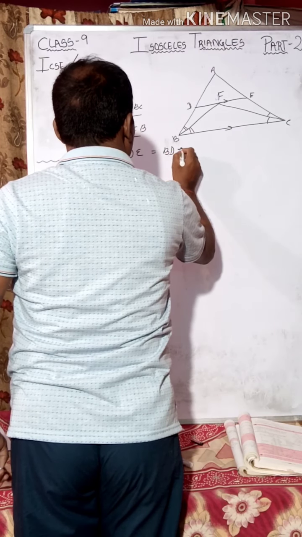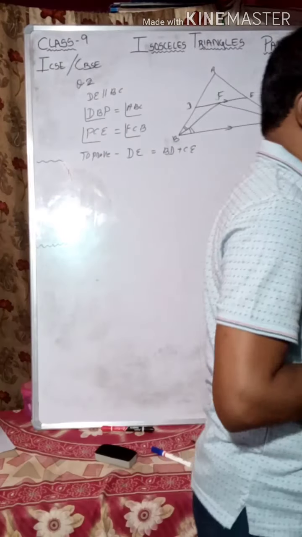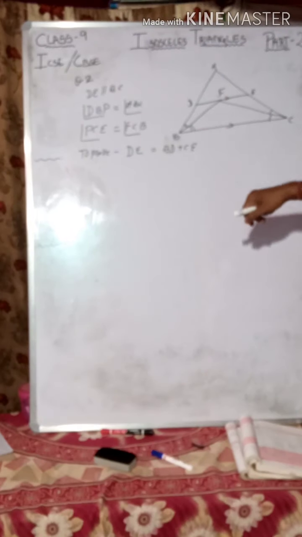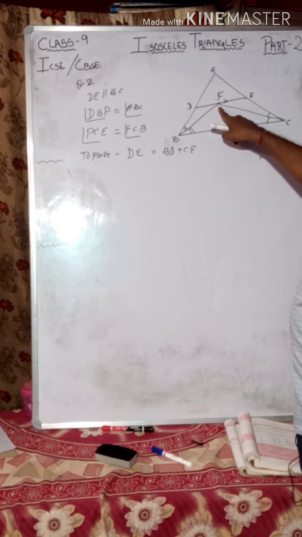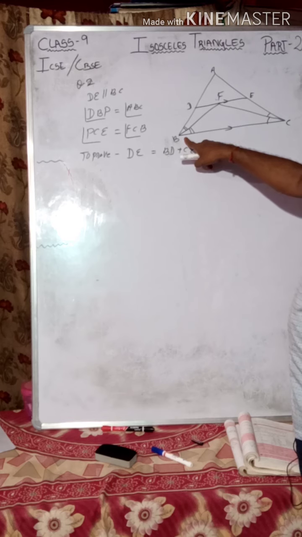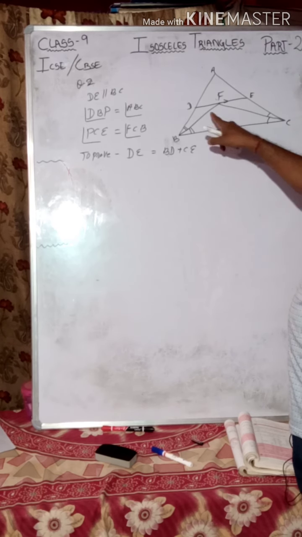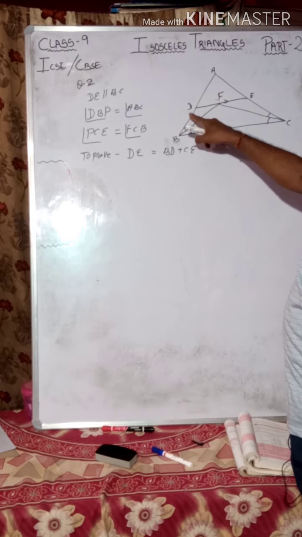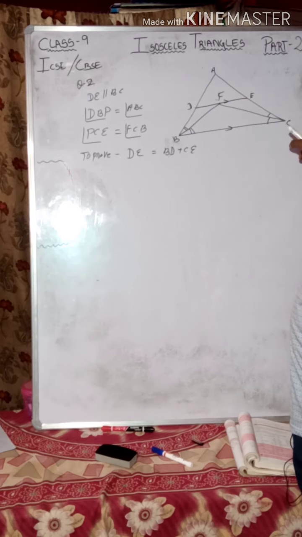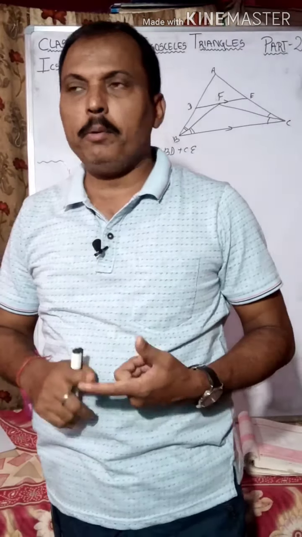This much is given and this much is to be proved. This is the figure. DE is parallel to BC. BF is the bisector of angle B. CF is the bisector of angle C. To prove DE is equal to BD plus CE.